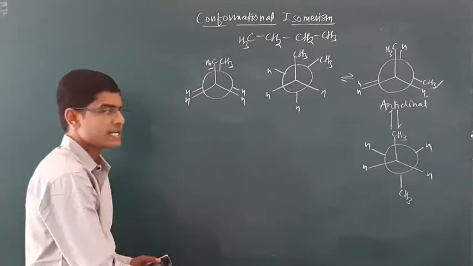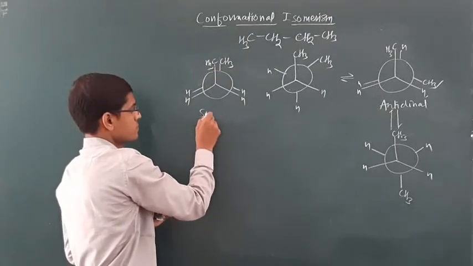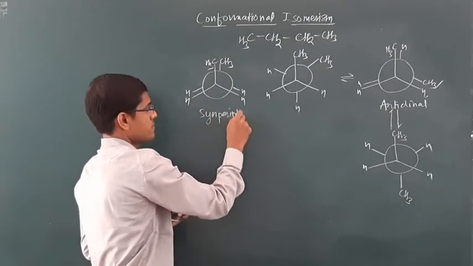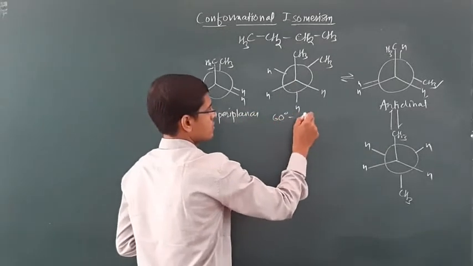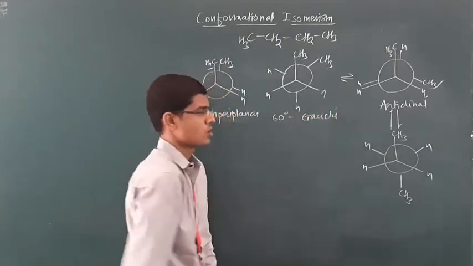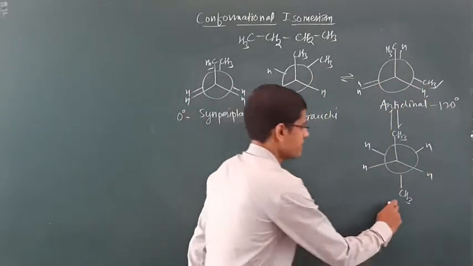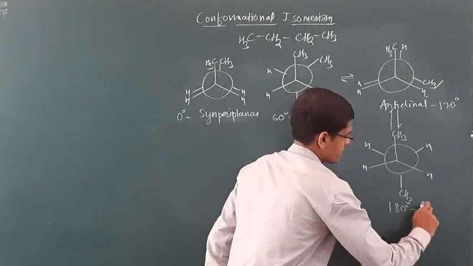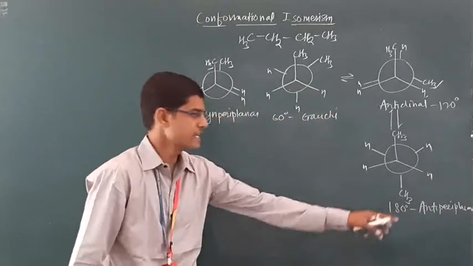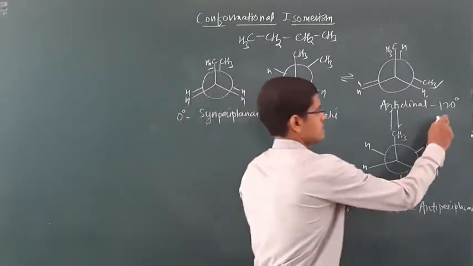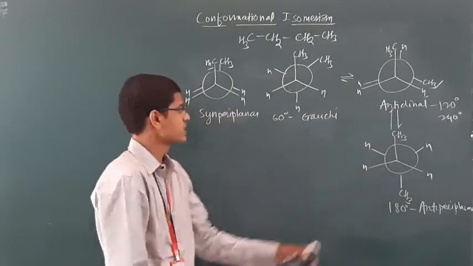Okay, let's summarize, let's revise the angles and rotations. 0 degree, syn-periplanar. 60 degree, Gauche. 120 degree rotation, anticlinal. And 180 degree, anti-periplanar. Now again 240 rotation, you will get anticlinal. 300 rotation, you will get